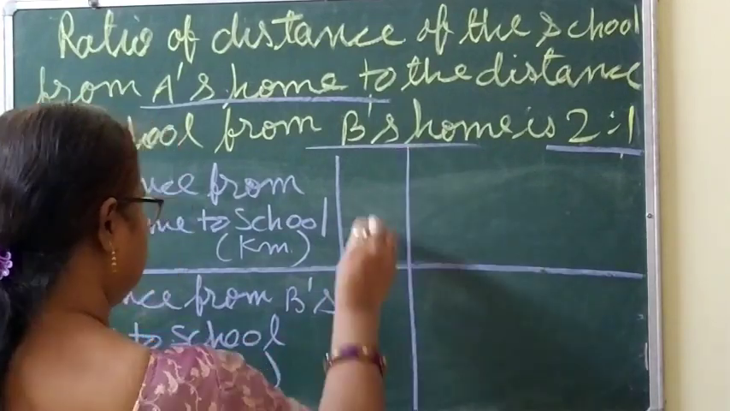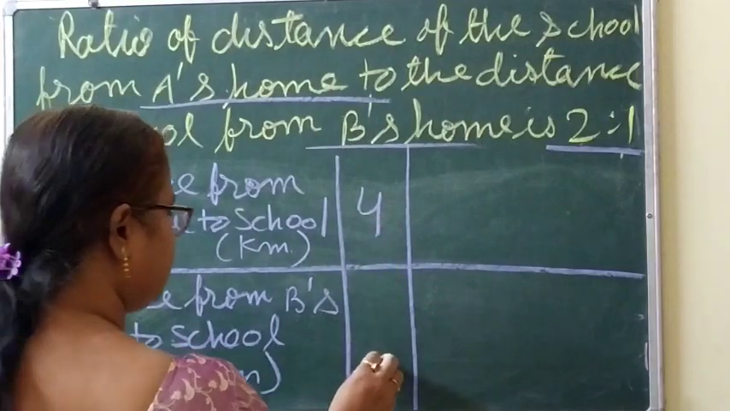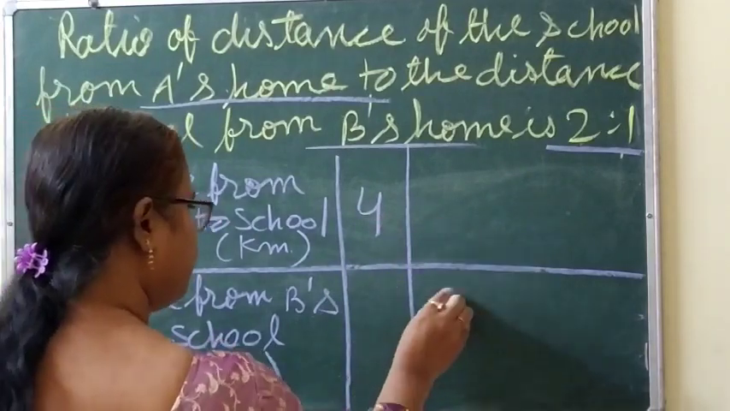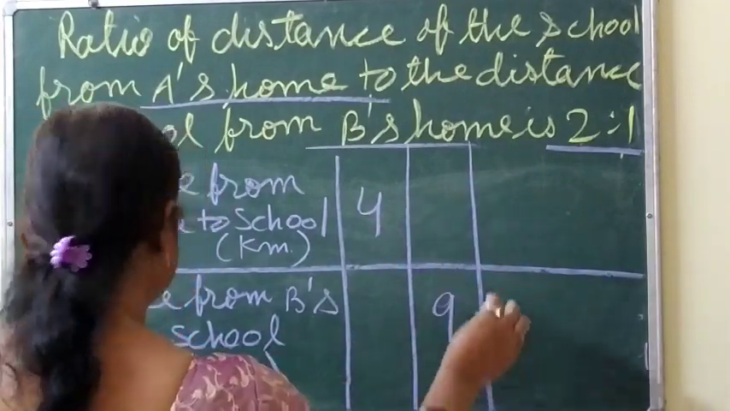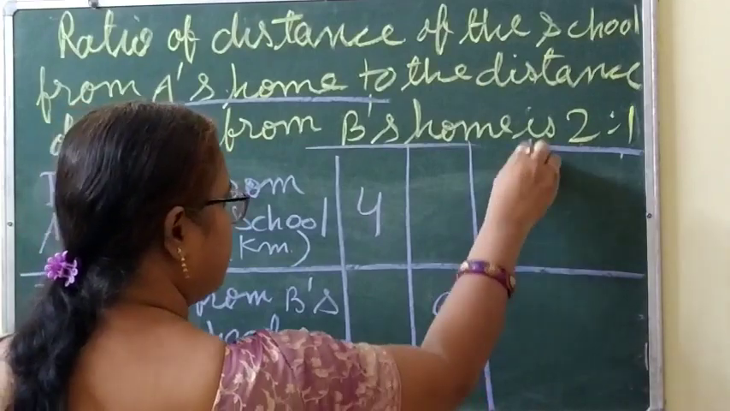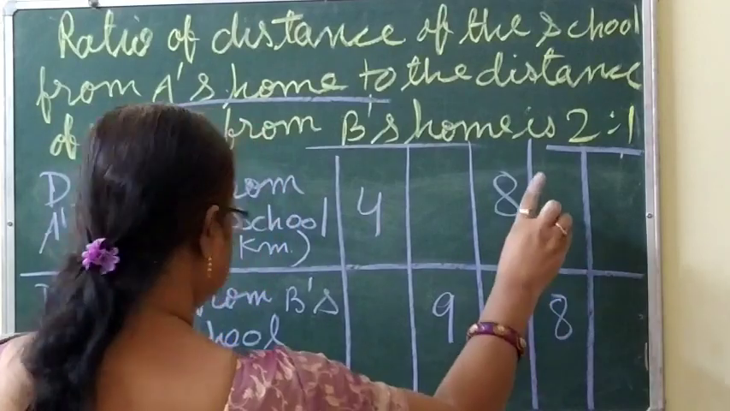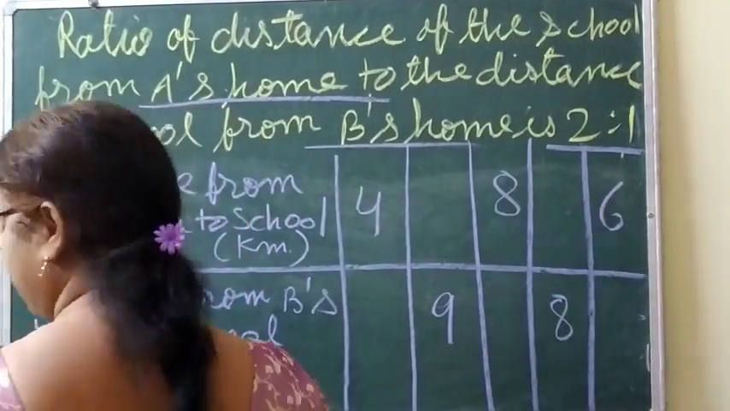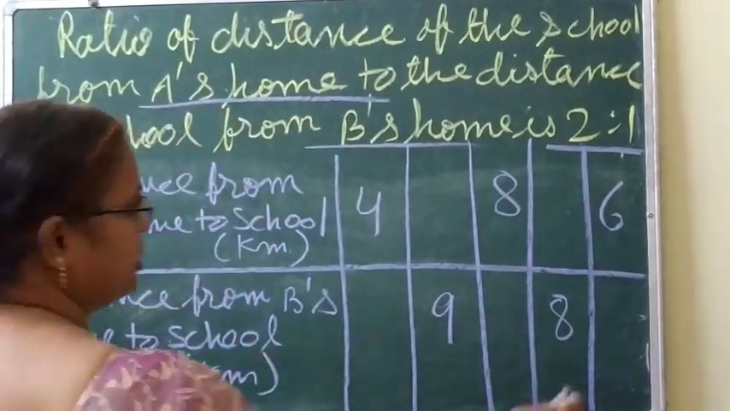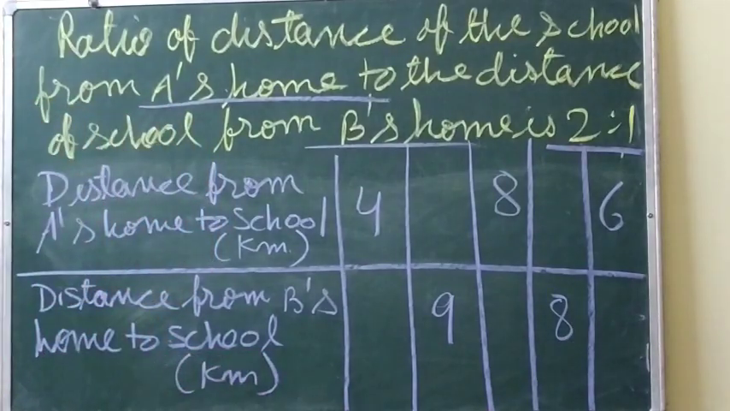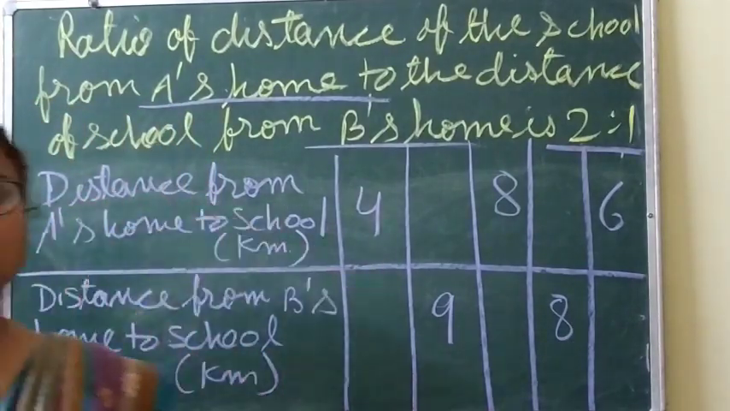So in the first, this is given as 4. Here it is given, this you have to find out. Here, this you have to find out. 9 is given. Again 8 is given, and this you have to find out. Again 8 is given here, this you have to find out. And 6 is given here, and this you have to find out. Okay, now distance from A's home to school.